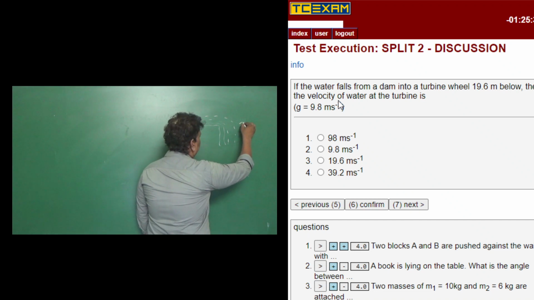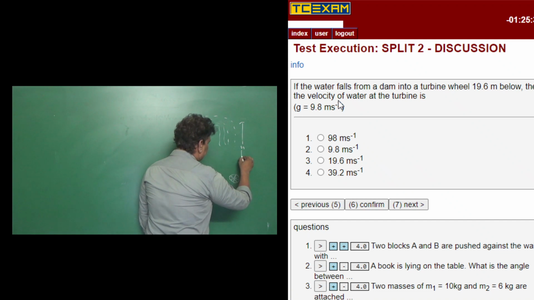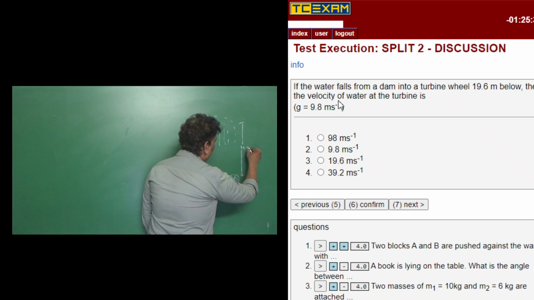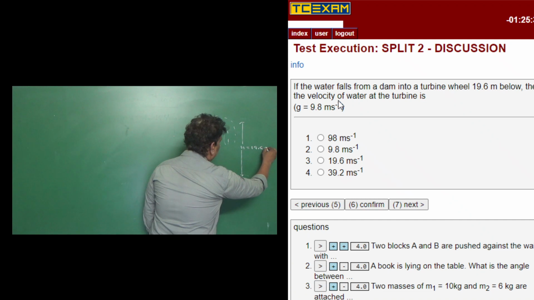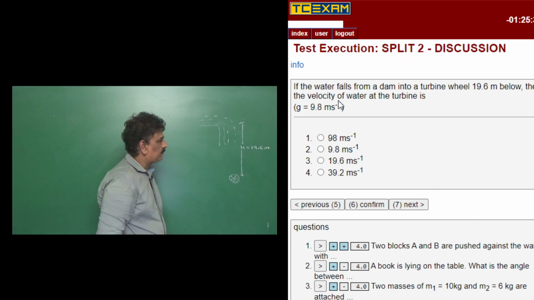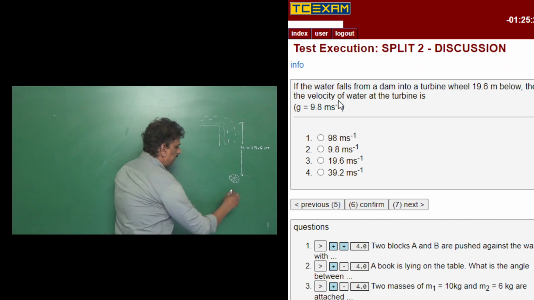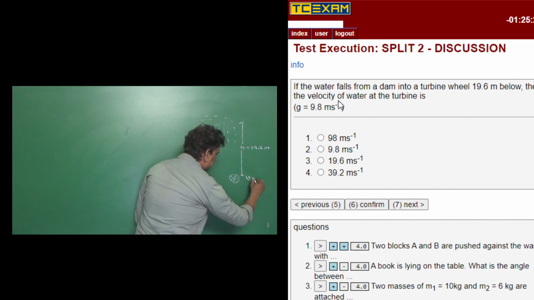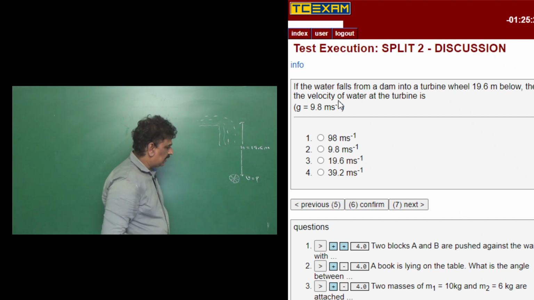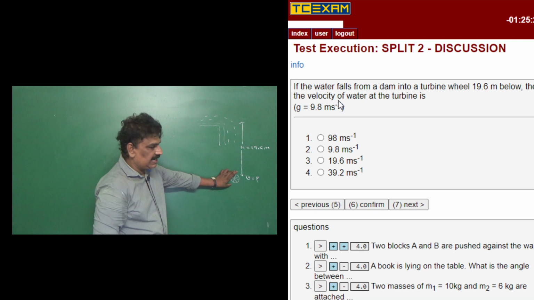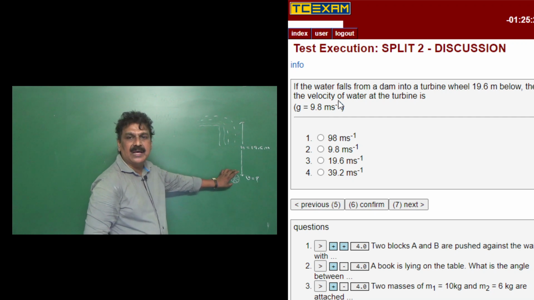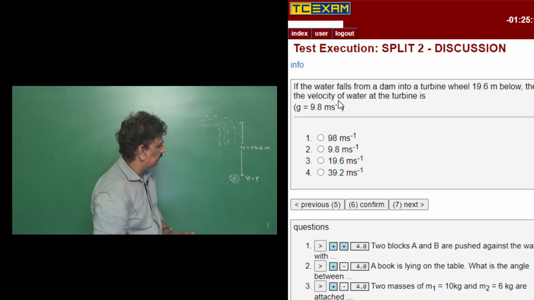So this distance h is equal to 19.6 meter. Now we need to find what is the velocity of the water when it reaches the turbine.